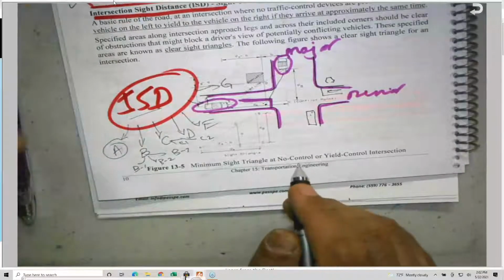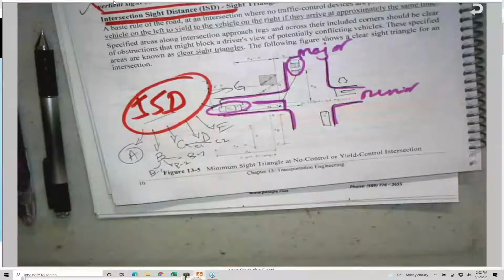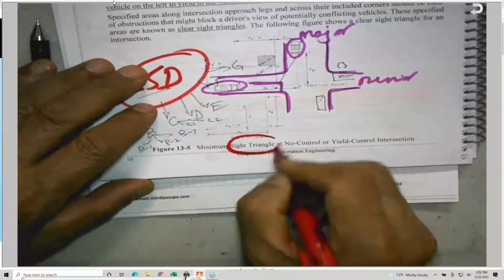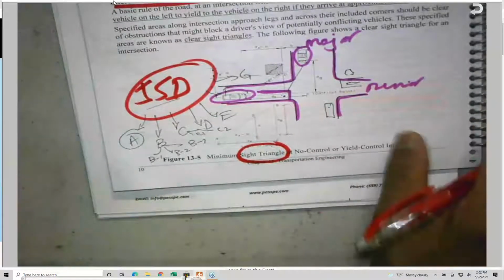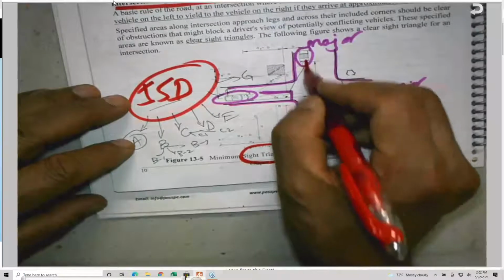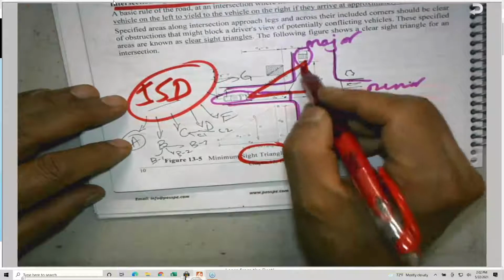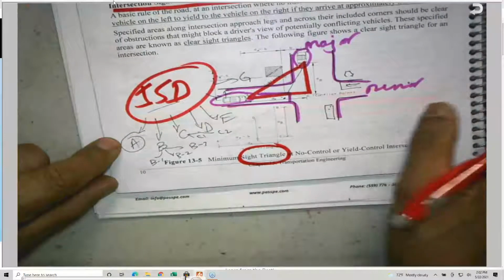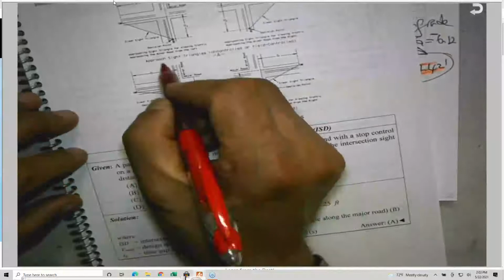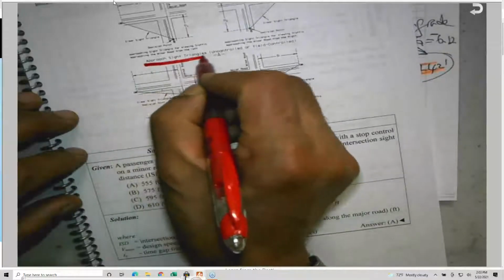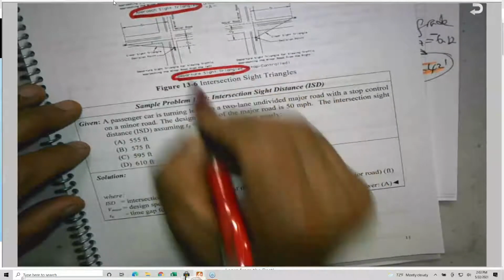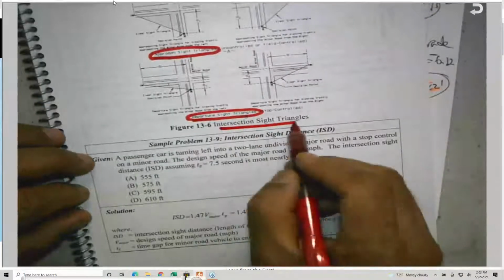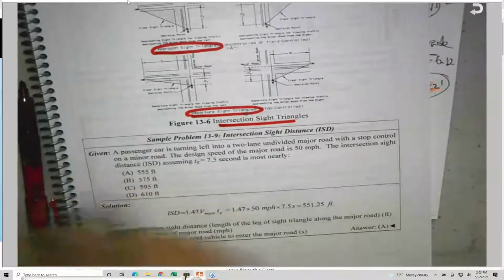And they came up with what is known as the triangle of vision, the sight triangle. There are equations, and nobody will ask you to derive these equations, which are basically the sight triangle. There are two sight triangles: one is called approach and one is called departure. The approach sight triangle and the departure sight triangle are for the intersection sight triangles.